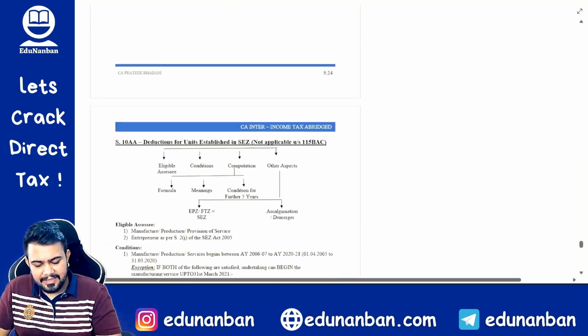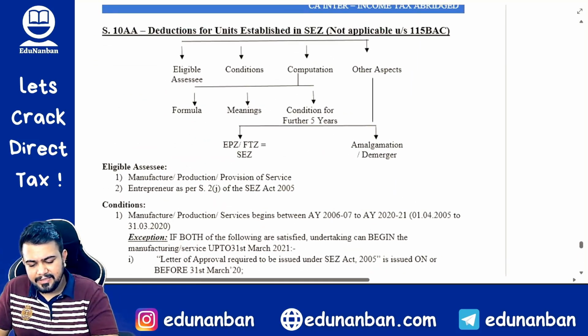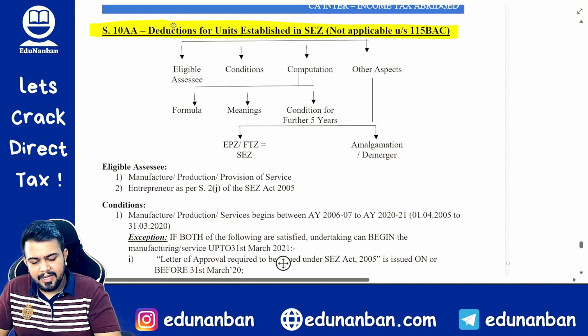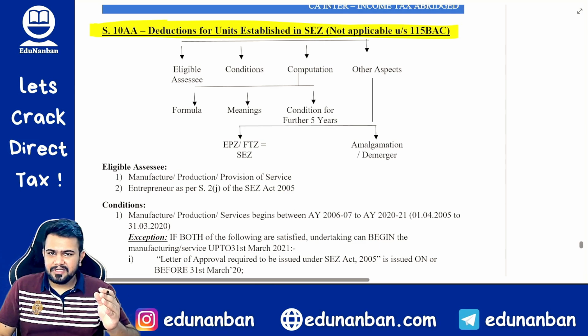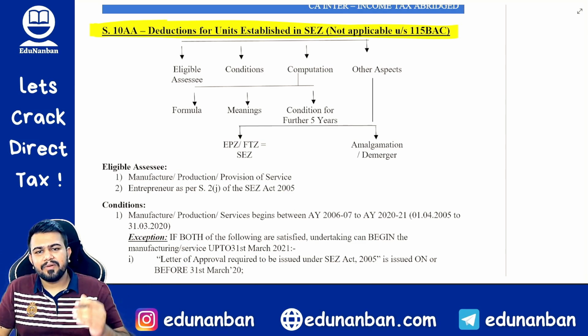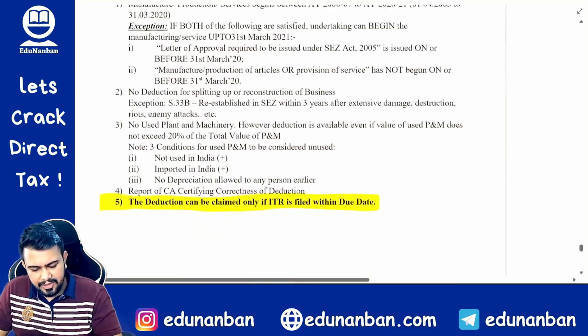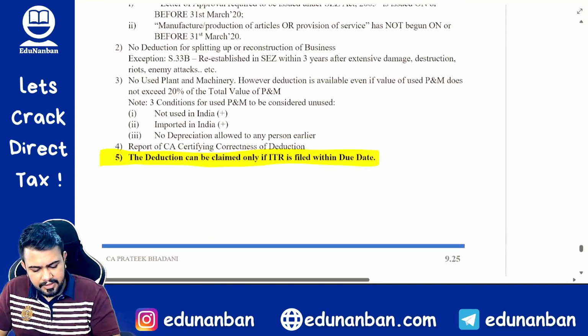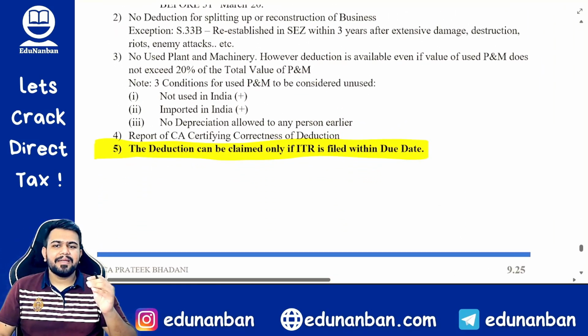So there are changes in section 10AA, that is the section relating to SEZ. In your study material it is given in the deduction chapter, but I am taking it along with the PGBP chapter itself. So now itself you make the changes. So in section 10AA, sir, what change is there? There are 3 minor changes.